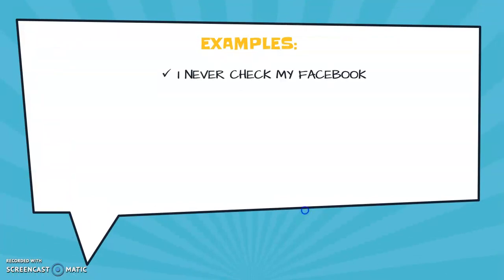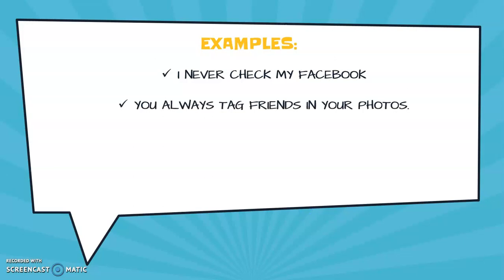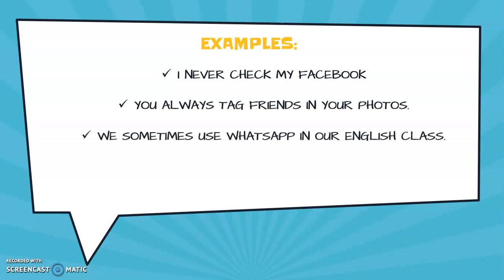We have some examples. I never check my Facebook. You always tag friends in your photos. We sometimes use WhatsApp in our English class. And she hardly ever shares photos. In this case, we have the subject she. This is the most important. We have to add s, es, or ies. Pay attention to these subjects, okay? In this case, with we, you, and I, the verb is in the base form. Check, tag, use. Okay, let's go to continue.